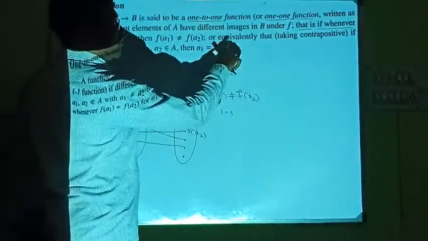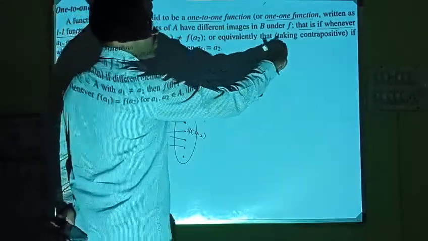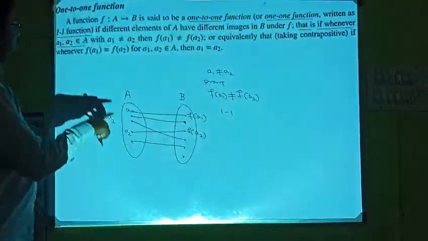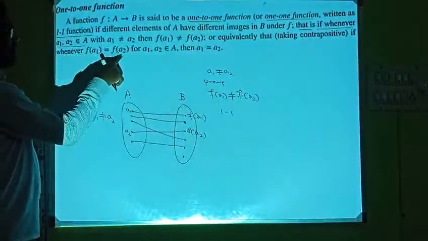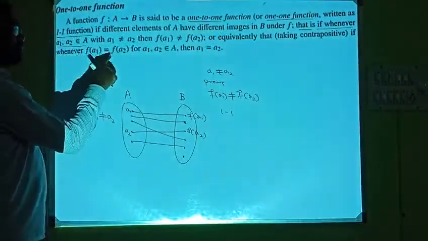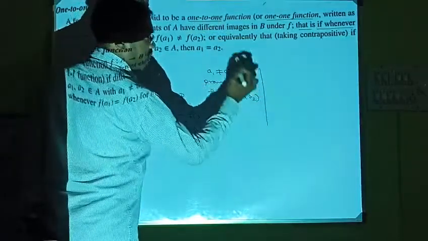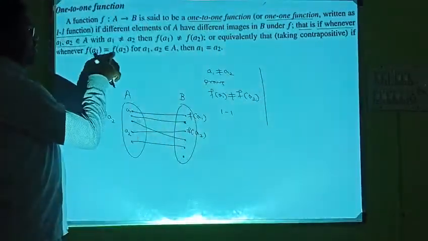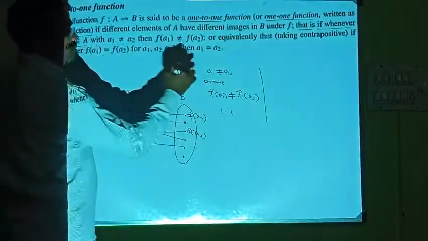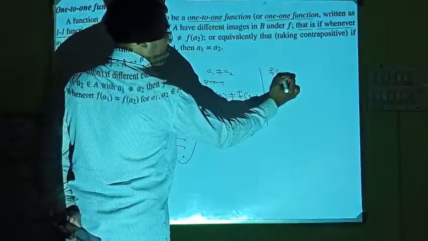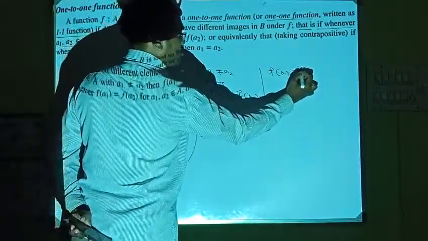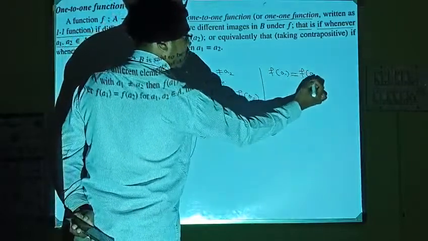In the other way, equivalently, whenever their images are the same, the other way of proving a one-to-one function is to consider two images are the same. Consider f of a1 is the same as f of a2.